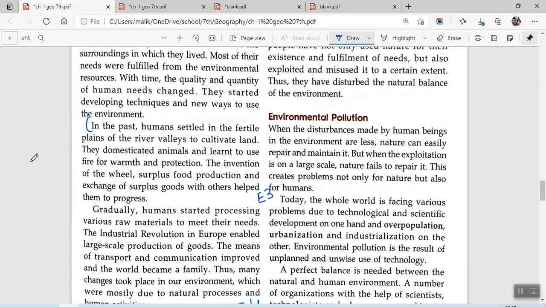In the past, humans have settled in fertile plains, and the invention of wheel and surplus production and exchange of surplus goods helped them in progress. So you can just write this complete paragraph. So it is saying how they have changed in the past. So they just started settling. Earlier they were practicing nomadic agriculture, so nomadic farming. So then slowly they started settling at fertile plains, and then with the developments, as a whole the society develops. So this is the answer to F3.